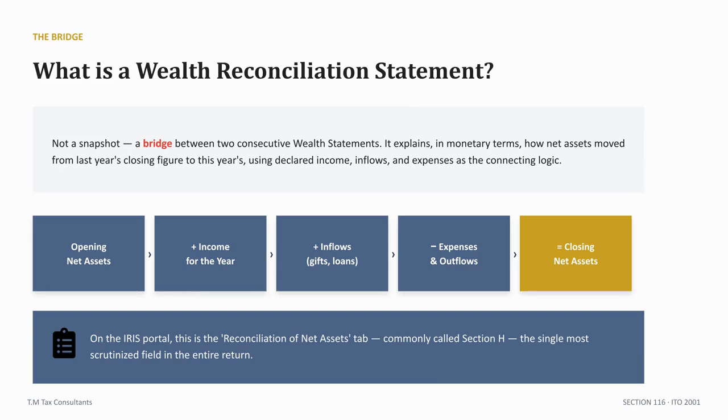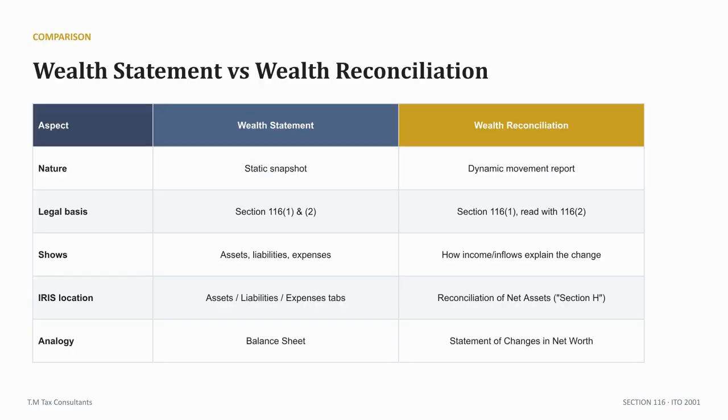The Wealth Reconciliation Statement is not a snapshot. It is a bridge between two consecutive wealth statements. It explains in monetary terms how your net assets moved from last year's closing to this year's, using your declared income, inflows, and expenses. This table compares the two documents.